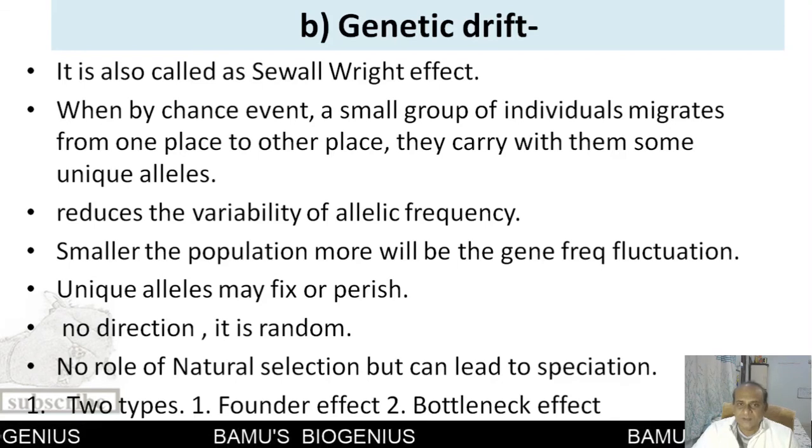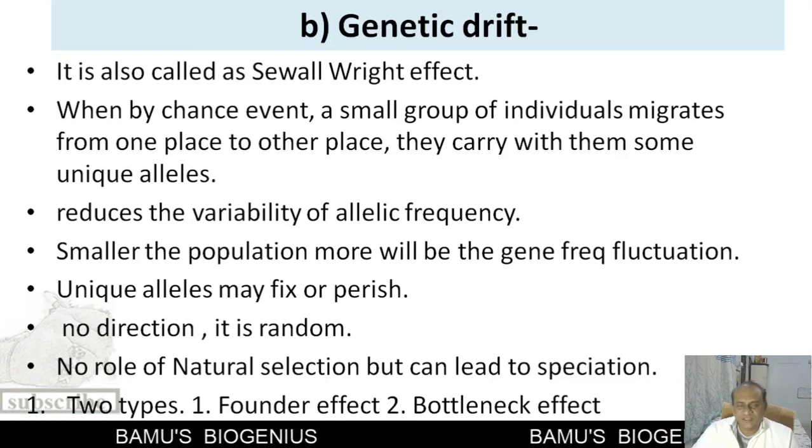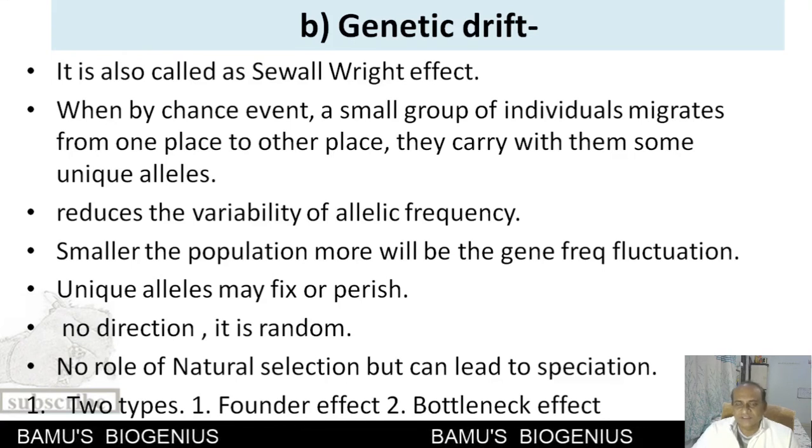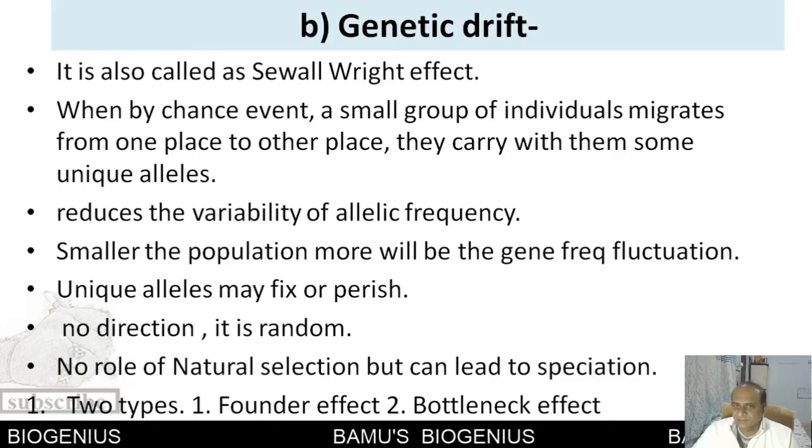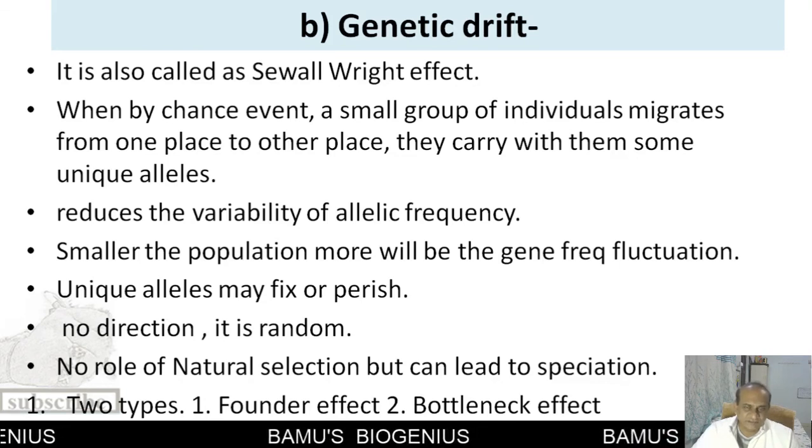But this is a chance. So we cannot say that a particular kind of allele will always be selected. If selected, this shows a particular kind of trend, and that gives rise to speciation. So in the case of genetic drift, there will not be any kind of direction, and it is always random.